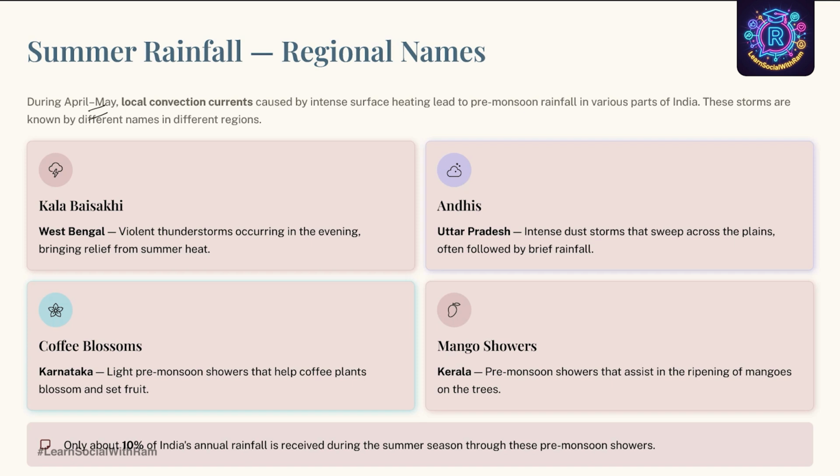In West Bengal it is called Kala Baisakhi, violent evening thunderstorms, and in Uttar Pradesh it is called Andhi. There is a dust storm followed by rainfall. In Karnataka we call it coffee blossoms, which is helpful for the coffee plantation, and in Kerala we call it mango showers, which helps the mangoes ripen. Please do remember, only about 10% of rainfall occurs during the summer season, and this is a very important concept. You can expect these questions as MCQ or 1 mark questions.